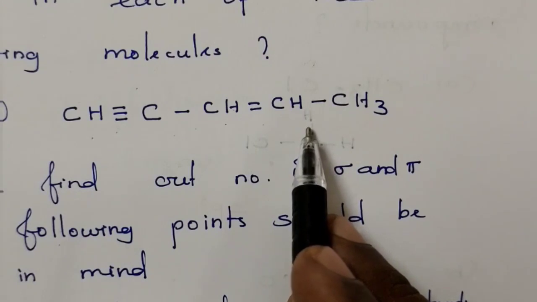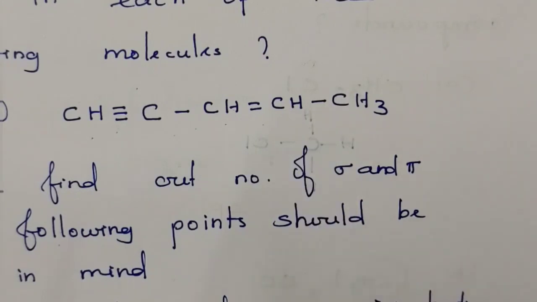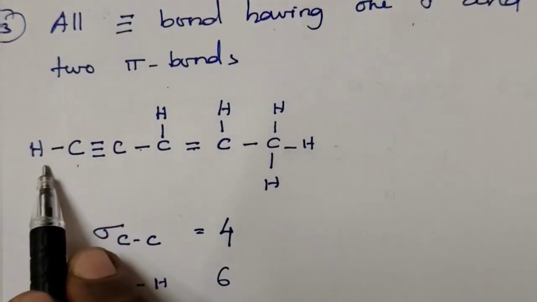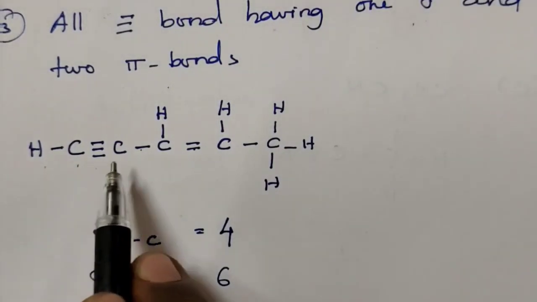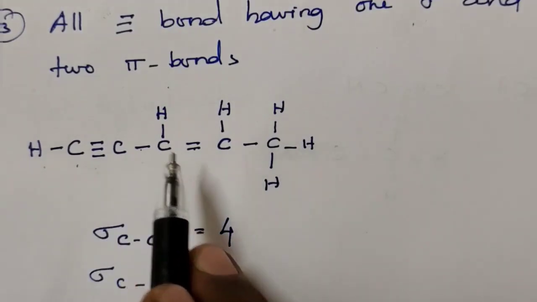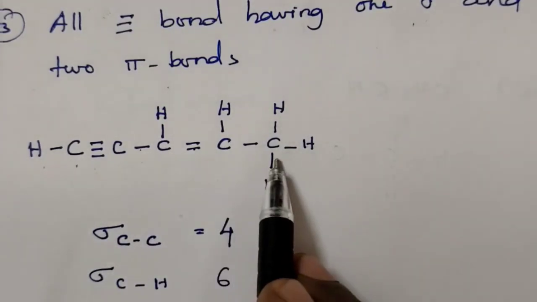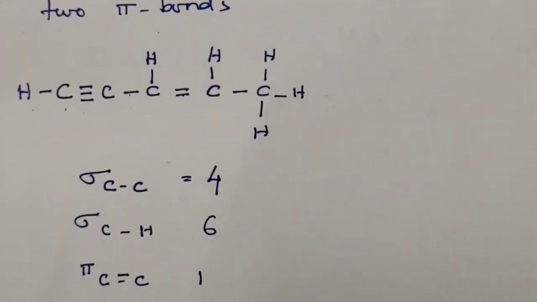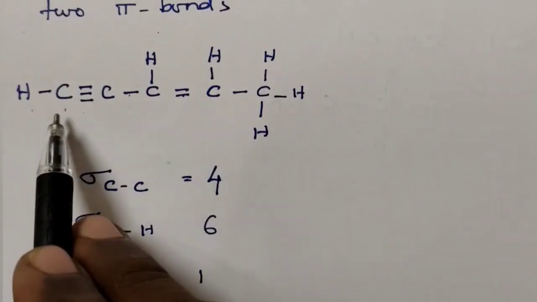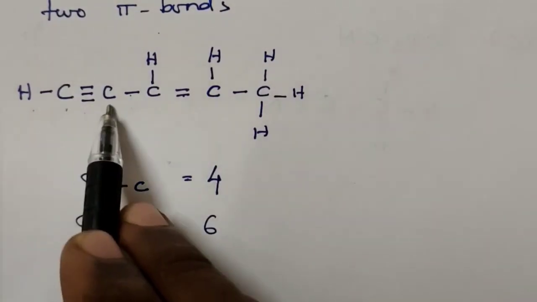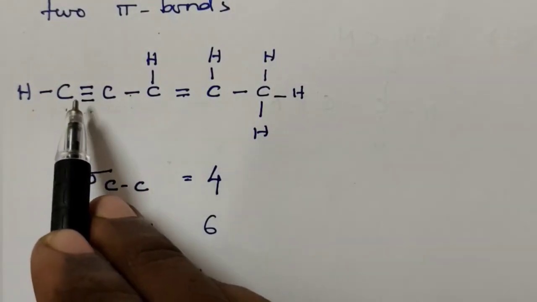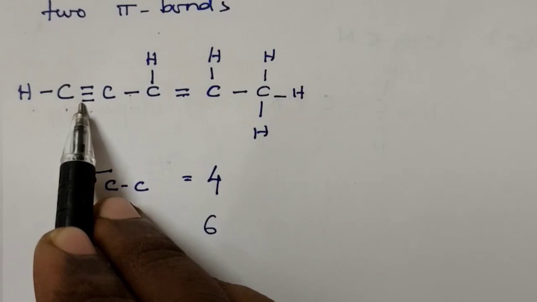This can be written as H single bond C, then triple bond C, single bond CH, double bond CH, CH3. Now let us count how many carbon-carbon sigma bonds are present. The carbon triple bond consists of one sigma bond, so here one carbon sigma bond is present.